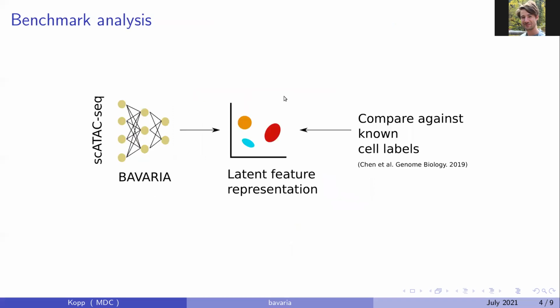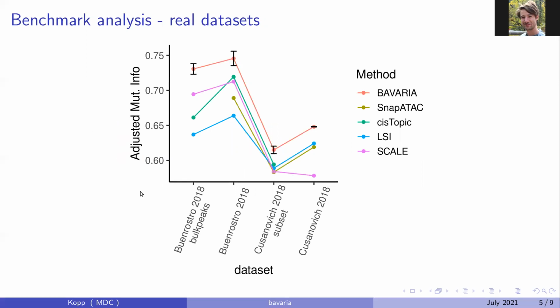We benchmarked our strategy comprehensively using a published benchmarking framework. So basically, we take ATAC-seq data, fit our model, and extract a latent feature representation. And then we can compare whether we can recapitulate known cell types or cell labels based on our latent feature representation. So a part of this is shown on this plot here for real data sets.